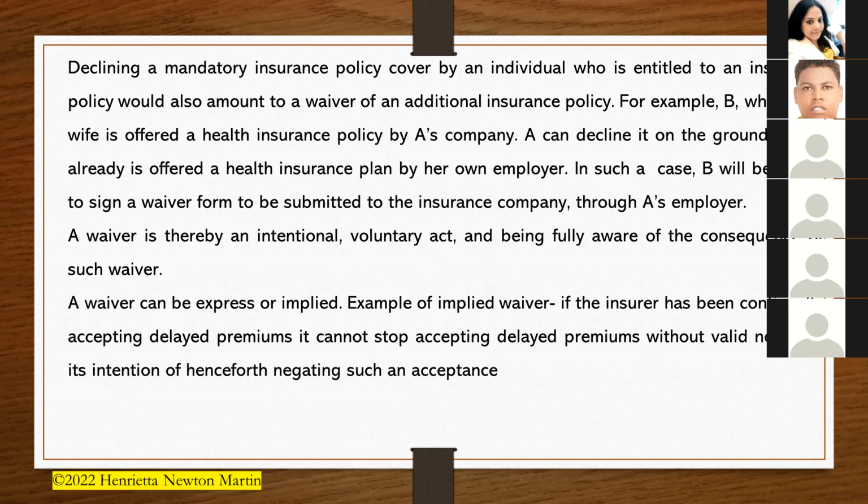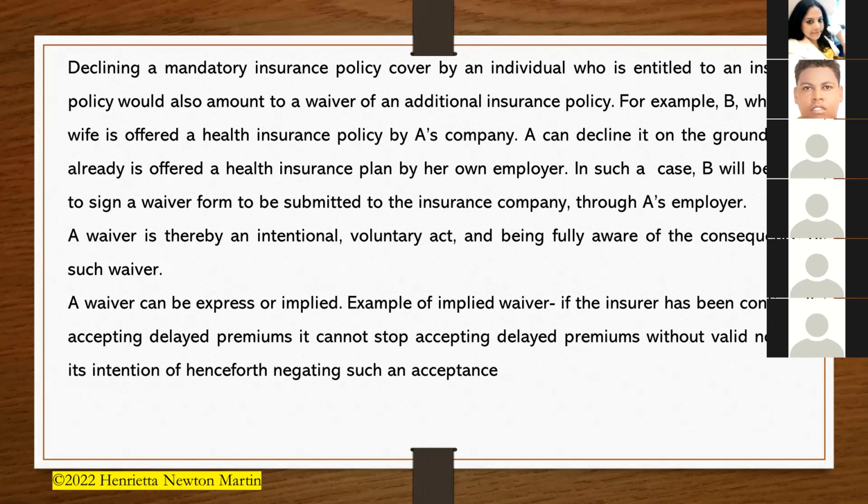Say, for example, B, who is A's wife, is offered a health insurance policy. So, this is an example for you for a better understanding. Now, say B, who is A's wife, is offered a health insurance policy by A's company. So, A can decline it on the ground that B already is offered a health insurance plan by her own employer. So, in such a case, B will be asked to sign a waiver form to be submitted to the insurance company through A's employer. So, this is a different kind of a waiver, where she waives off her right in the husband's insurance policy because she's already a working person and she's already got an insurance policy of her own.